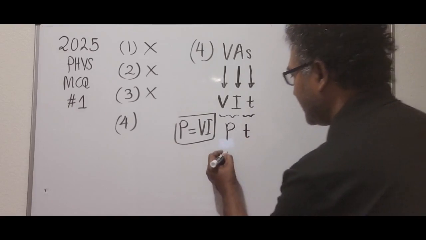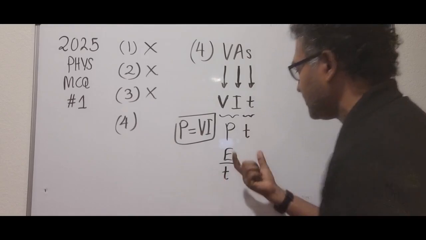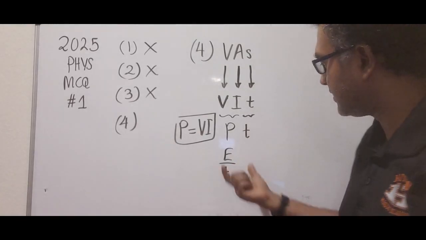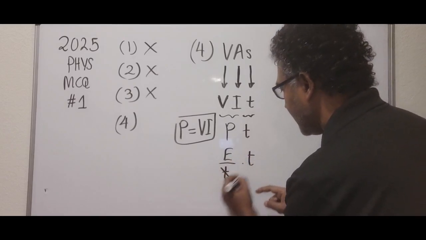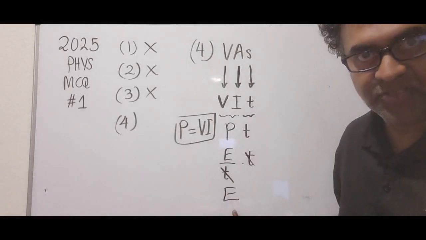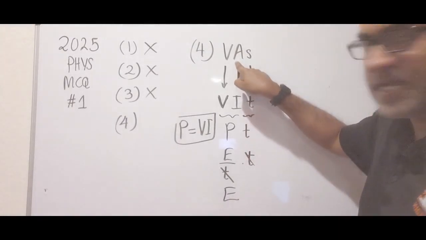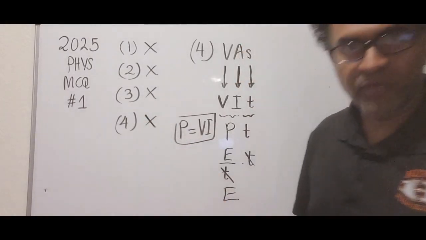This is the rate at which energy is transferred, or the rate at which work is done, energy over time, and then we have time, and time cancels out. The answer is energy. So again, this is units of energy, so number 4 is not the answer.